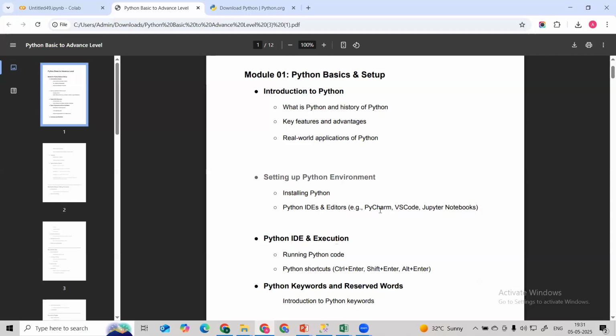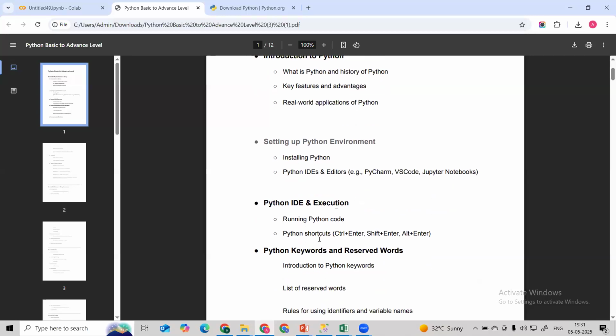IDE means we have different IDEs like PyCharm, VS Code, Jupyter Notebook. These are the local environments, and we are also going to learn Colab as a cloud-based environment for Python coding. Then we are going to learn how we utilize this IDE for execution, how we can run Python code, what the different keywords are to execute Python code, and how we run Python code in different IDEs.